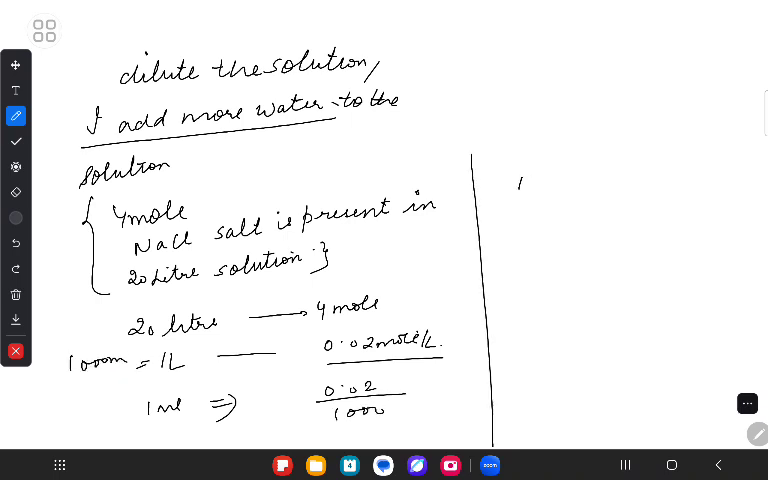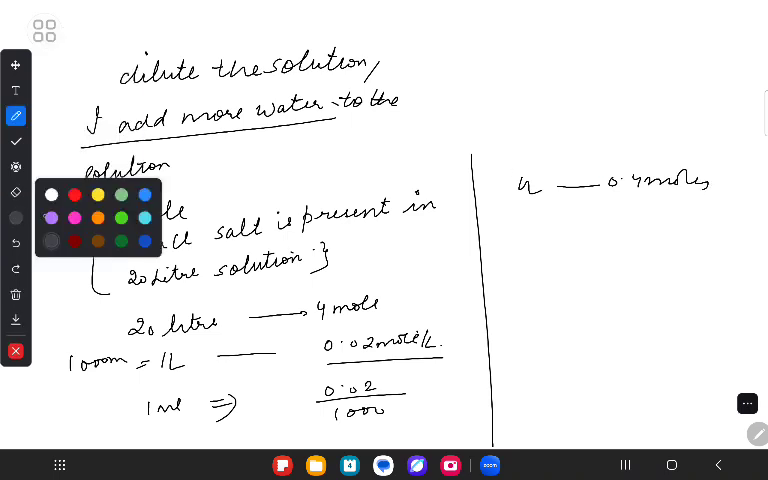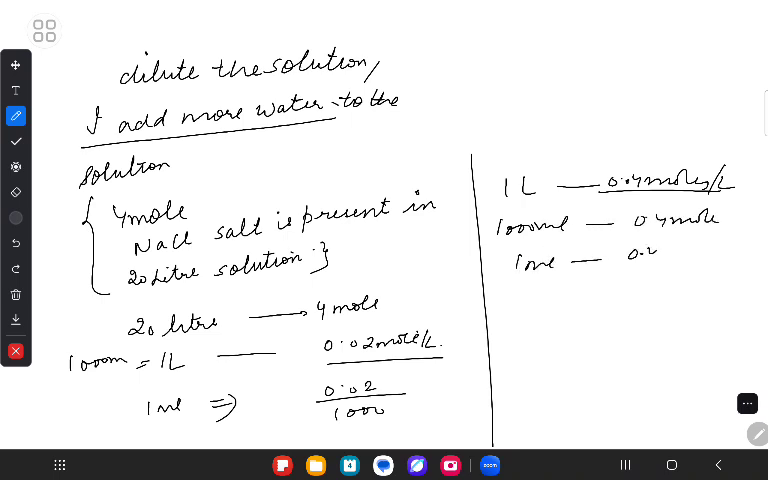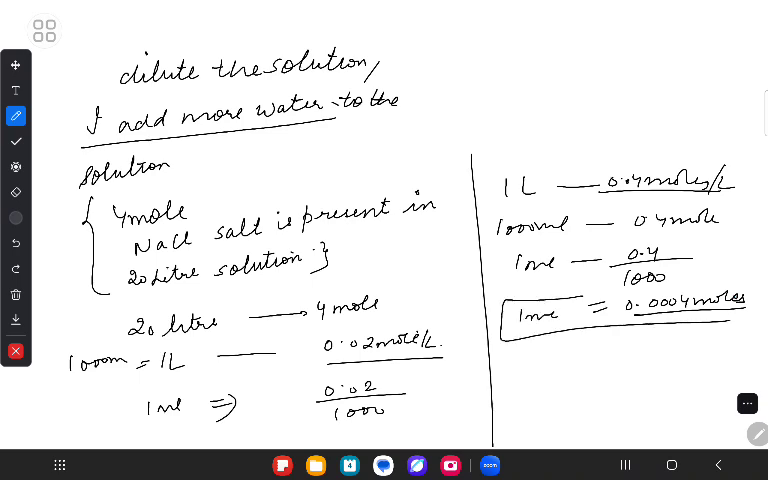And earlier, 1 liter had 0.4 moles. So we had 0.4 moles per liter, and that means 1000 ml will have 0.4 moles. So 1 ml will have 0.4 divided by 1000, and that is 0.0004 moles. What does that mean? The particles are spacing out when diluted.